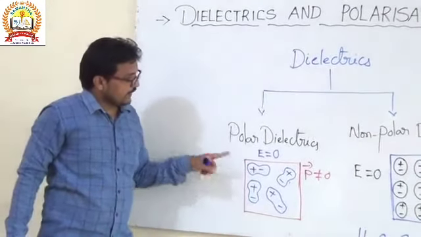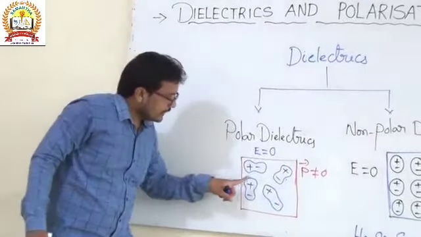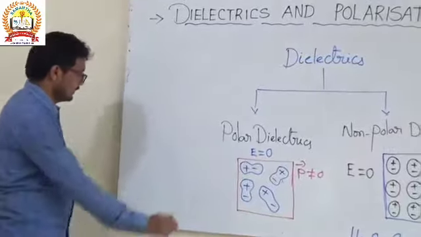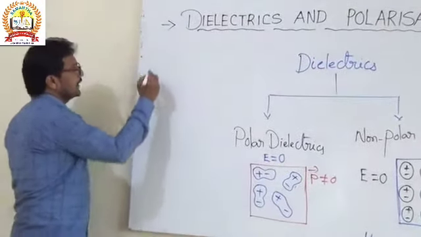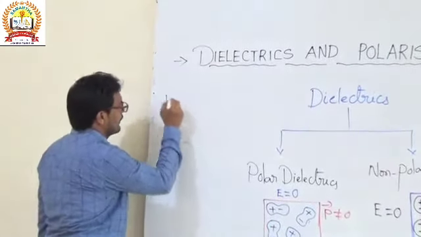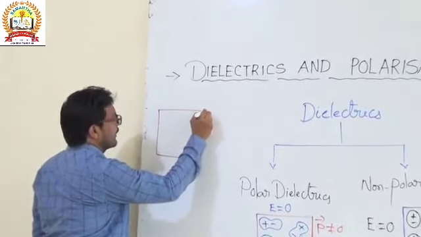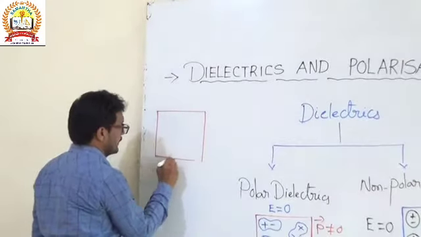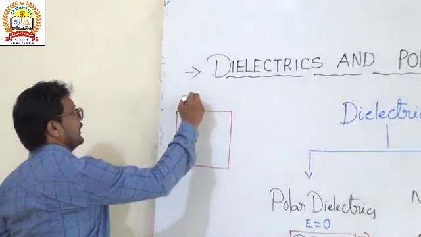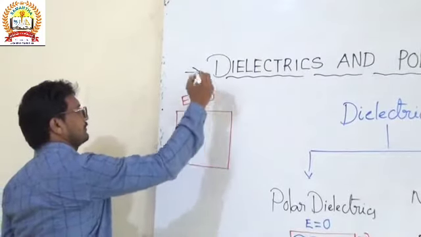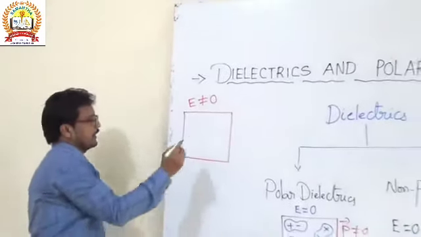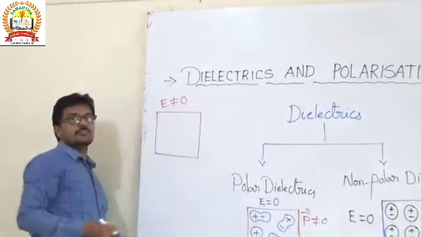And when we apply the electric field to the polar dielectric substances, what happens? The electric field is not equal to 0. It means that when it is subjected to the electric field, they form a particular arrangement in the direction of the electric field.